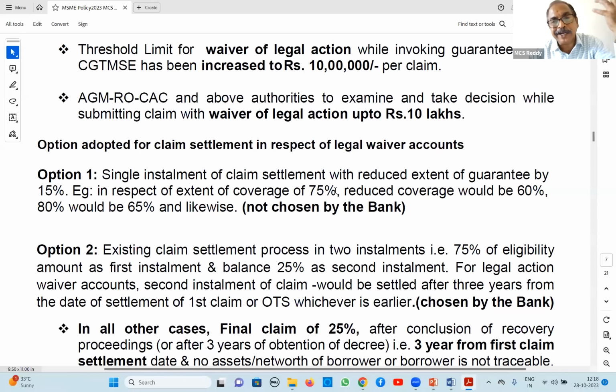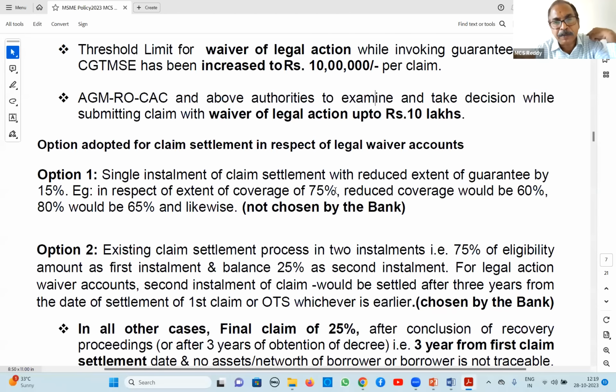Suppose the party borrower died, whereabouts not known, in such case, 3 years from the date of the previous claim, you can submit a second claim of 25%. This is the general guideline. But for up to 10 lakh rupees, what CGTMSE says is, I will settle in a single installment, but you reduce your claim by 15%. Suppose one account is eligible for 80% claim. You reduce 15% and we will pay 65%, because from 80% reduce 15%.